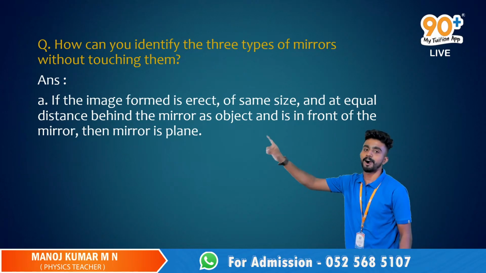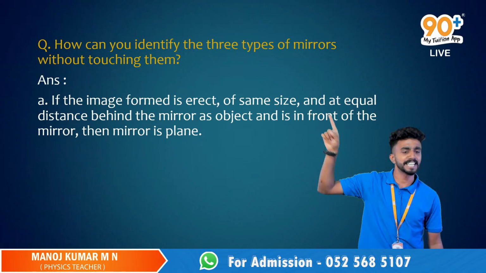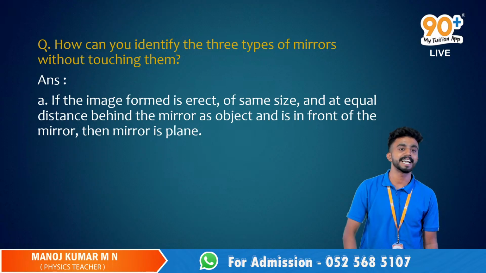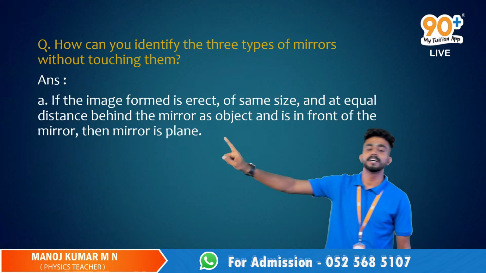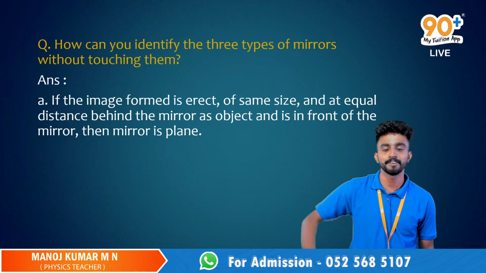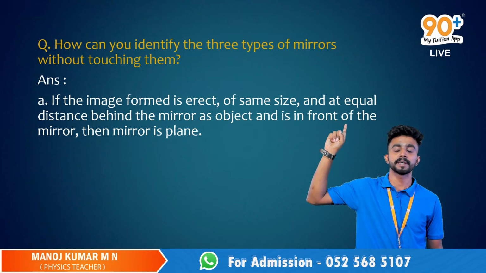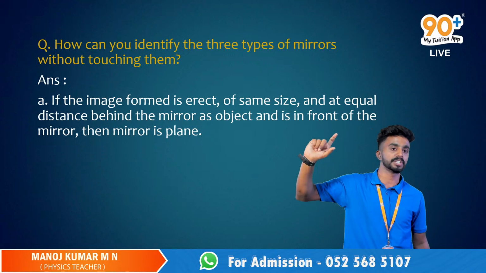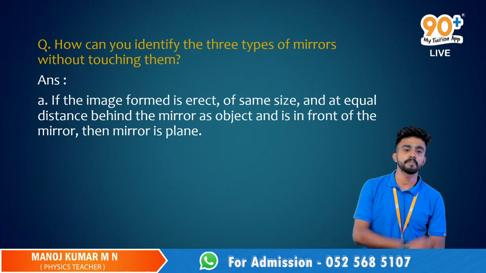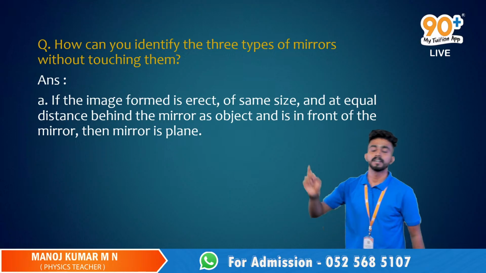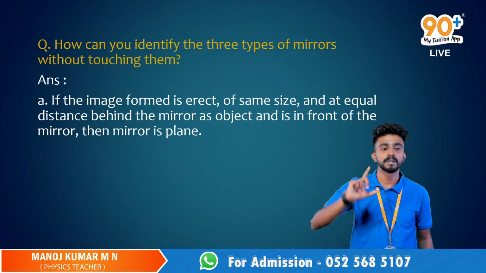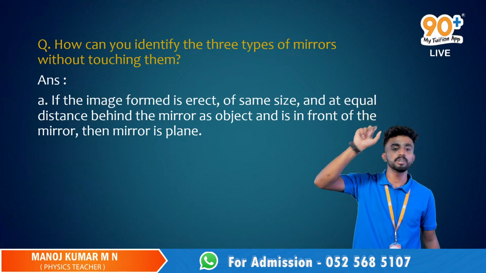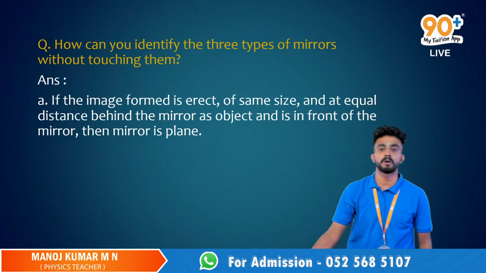If the image formed is erect, of the same size and at equal distance behind the mirror as the object is in front of the mirror, then the mirror is plane. We are not using the physical appearance; we are using its attributes like the size and nature. In the case of a plane mirror, we'll get an erect image behind the mirror, of the same size, at an equal distance behind the mirror as the object.